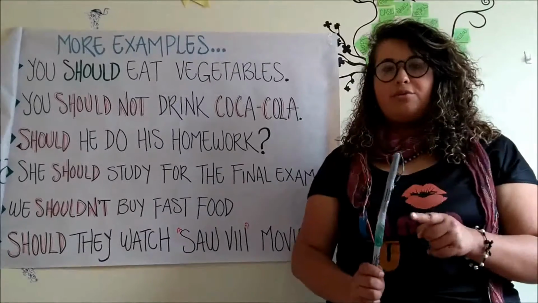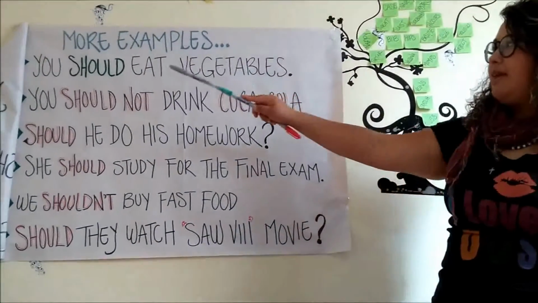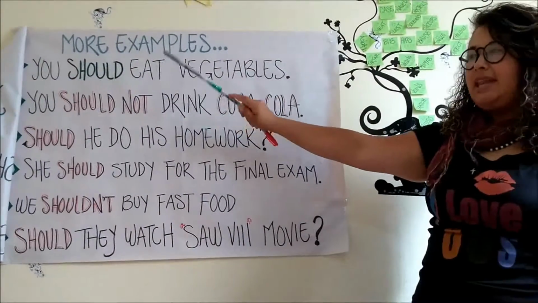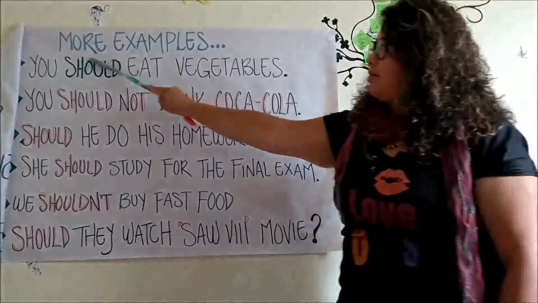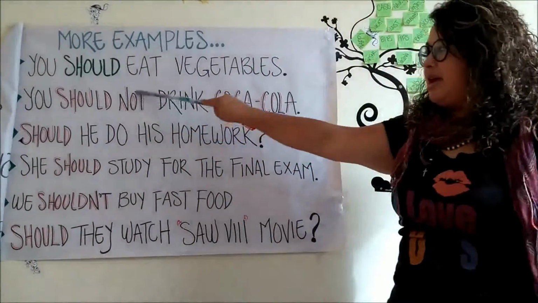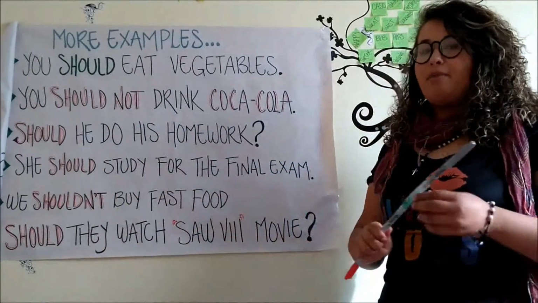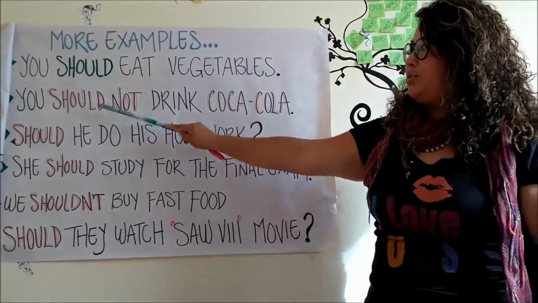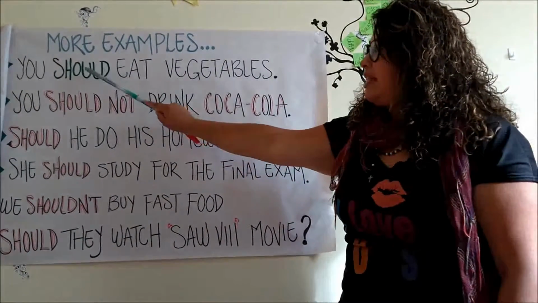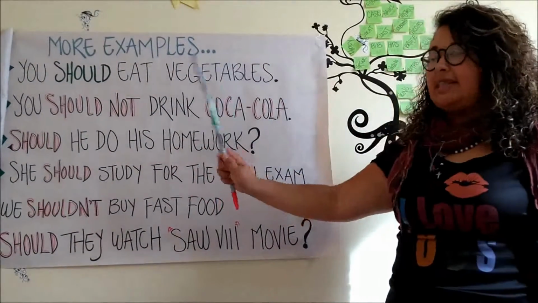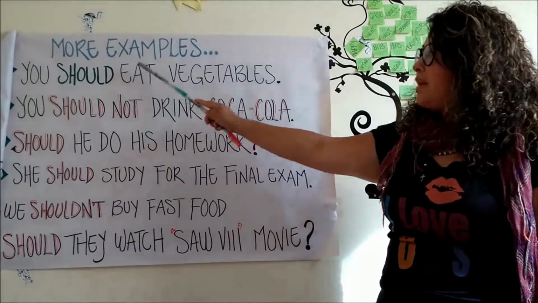Okay, now we should practice with more examples, okay? Here you have some sentences in affirmative, interrogative, and negative form. And in bold, in another color, as you can see, is the modal verb should, or shouldn't, or should not. It is to identify the place that this modal verb takes in the sentences, okay?